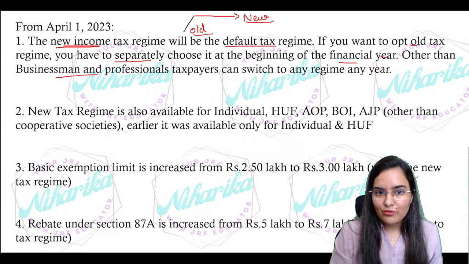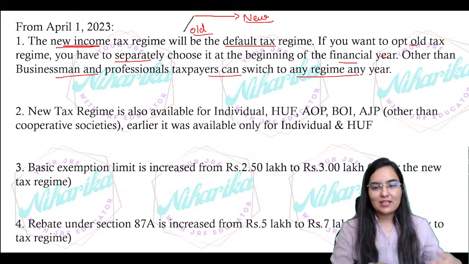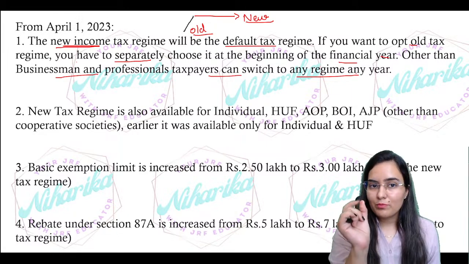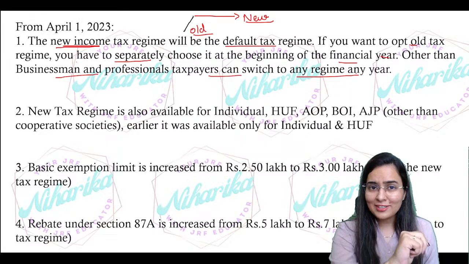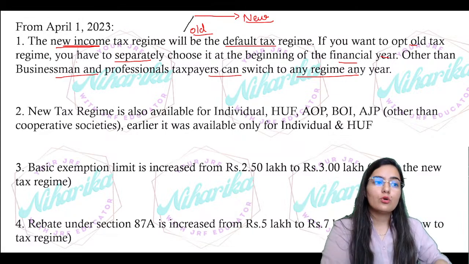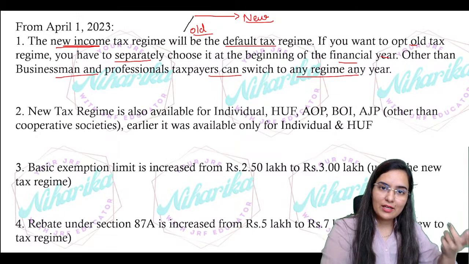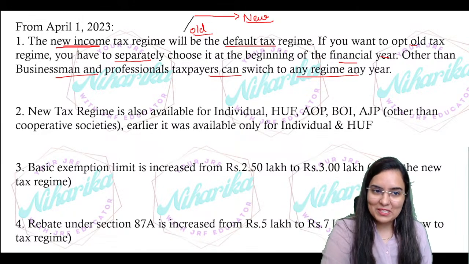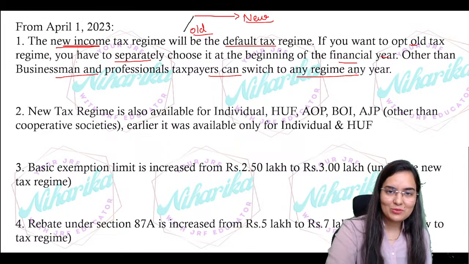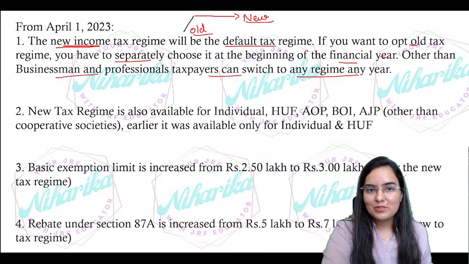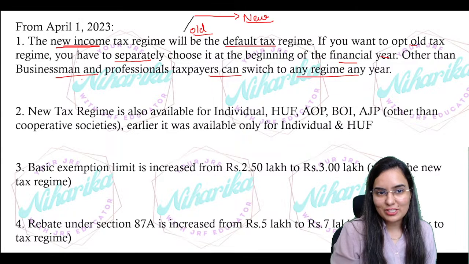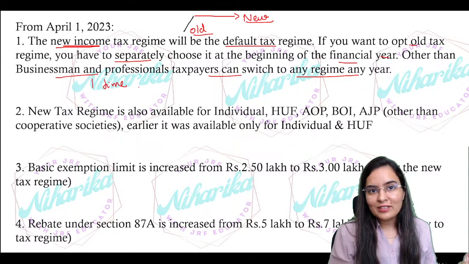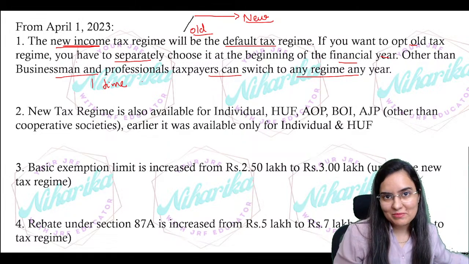Other than business and profession, a taxpayer can switch to any regime in any year. Because if you are from business and profession, your profit will fluctuate, up and down and so on. So every time, will you play the game of this year old, this year new, this year old, this year new? No, no, no. So for businessmen and professionals, only one time option is given. One time you can go to the old tax regime.